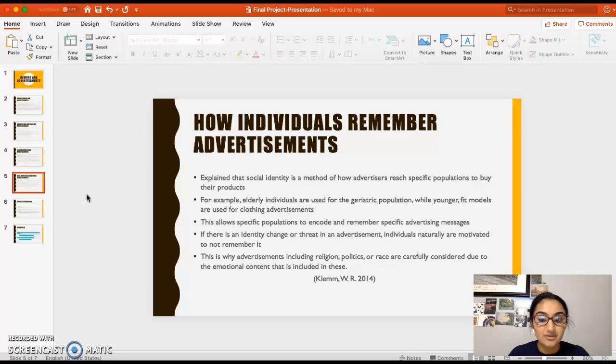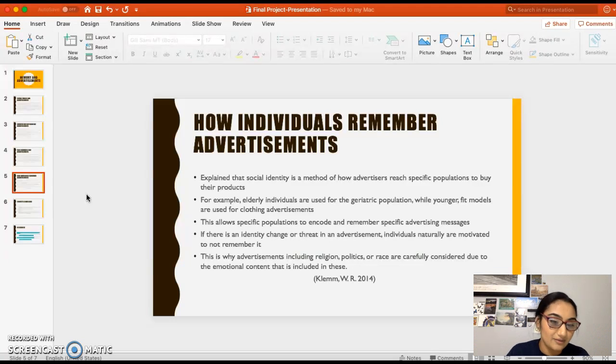And so it also explained that if there's an identity change or threat in the advertisement, so if there's a younger individual representing a mortgage for the older population or for the geriatric population, most likely that individual won't remember that advertisement, therefore they won't buy that product. And it's just naturally, individuals are naturally motivated to kind of forget that information because they don't really identify with